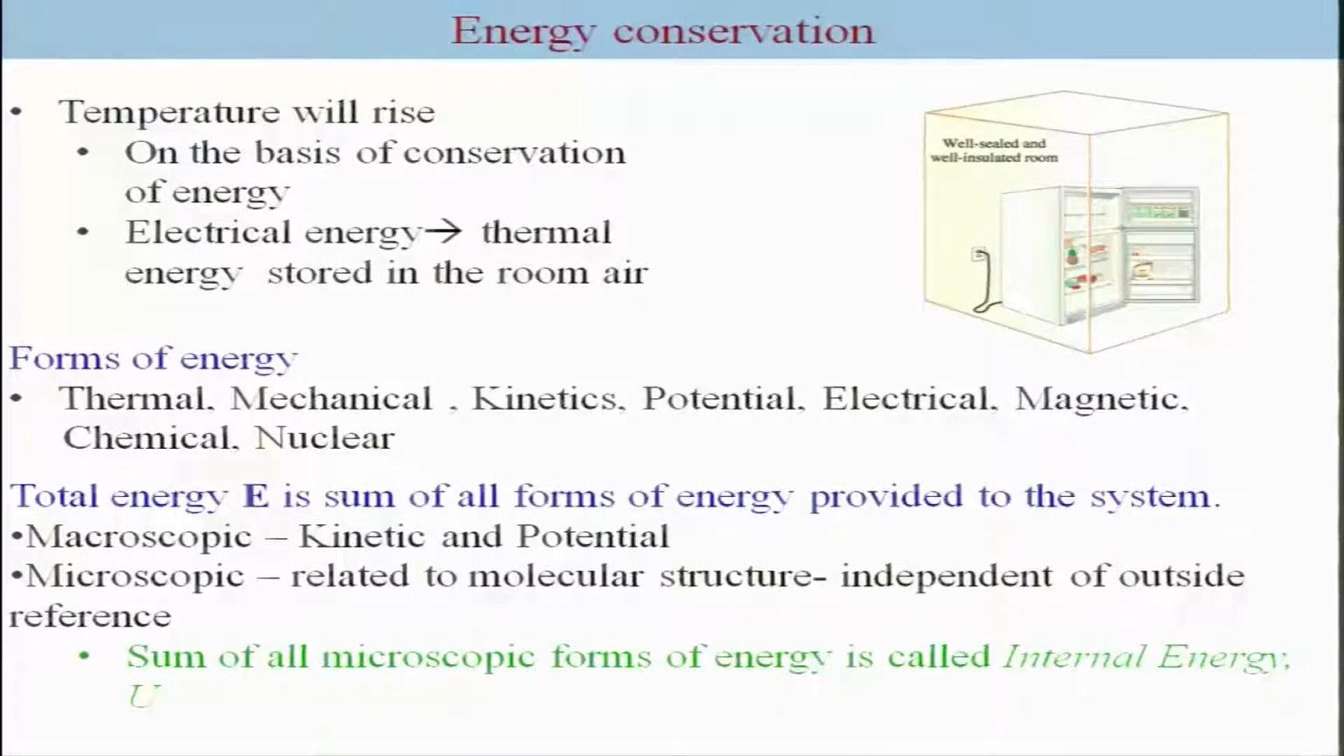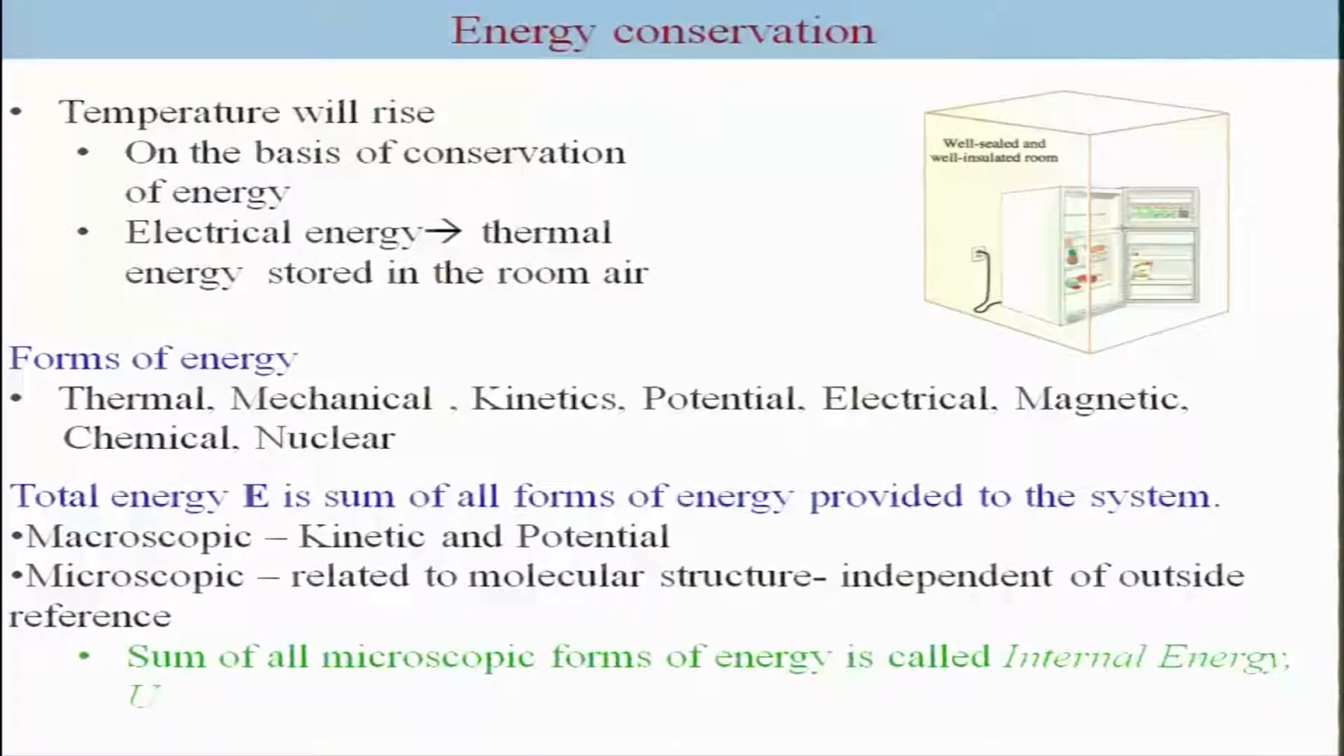Now, there are many examples, but when we talk about thermodynamics, we often deal with energy and its transformation. Let me first talk about the different forms of energy. These are thermal, mechanical, kinetic, potential, electrical, magnetic, chemical and nuclear. Now, the total energy of the system consists of all forms of energy provided to the system.